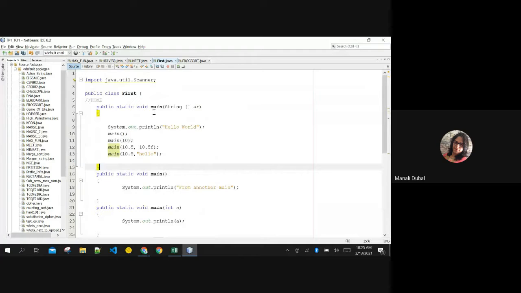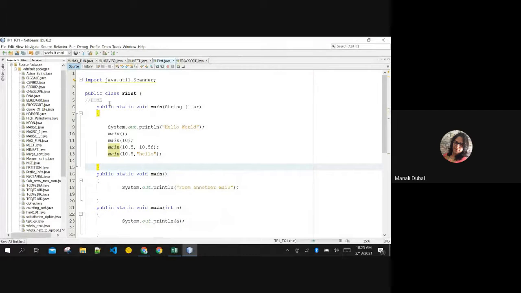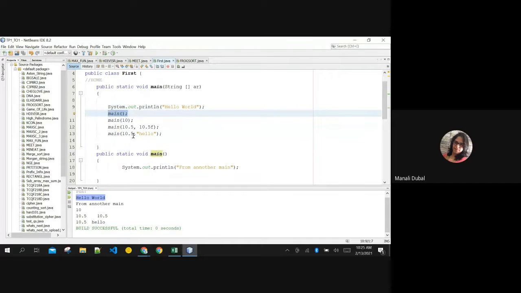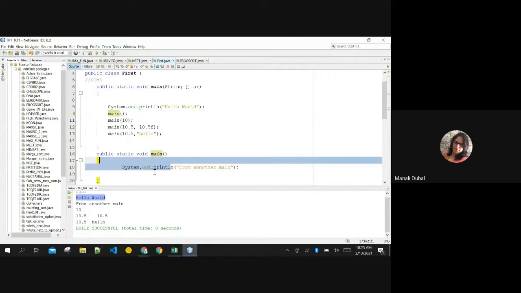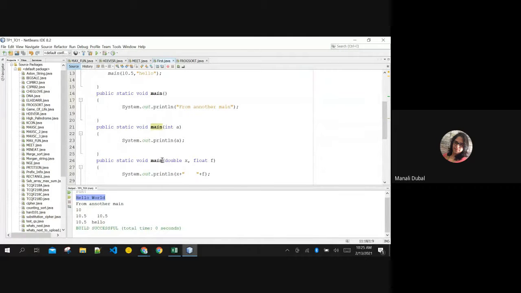So now what will get executed? Execution will always begin from your home function, your Delhi airport function, India's biggest airport function. That is printing hello world. First, this is executed. Then the call to the simple main is executed. So the control goes here, prints this, and comes back here. Then it executes the main with the integer argument, this one, so I am printing A and coming back here.